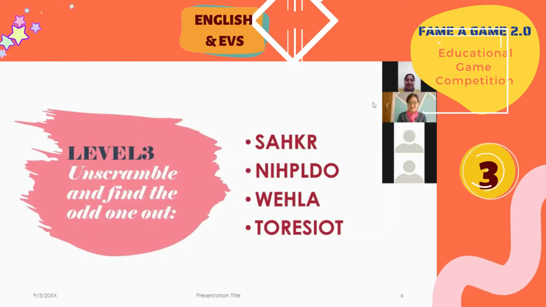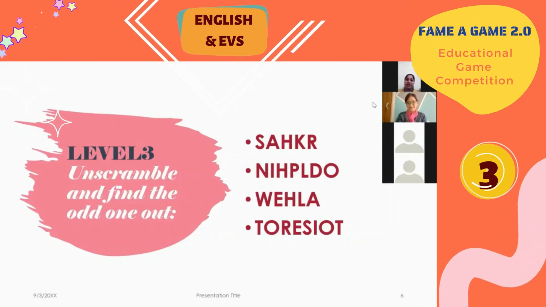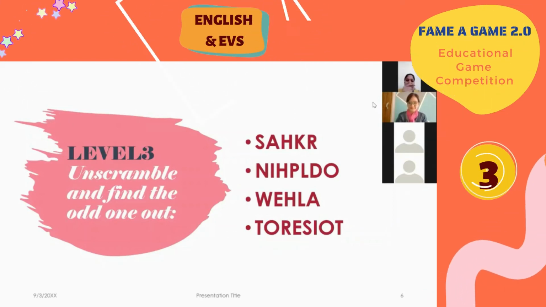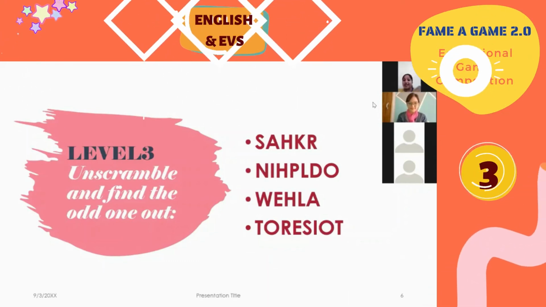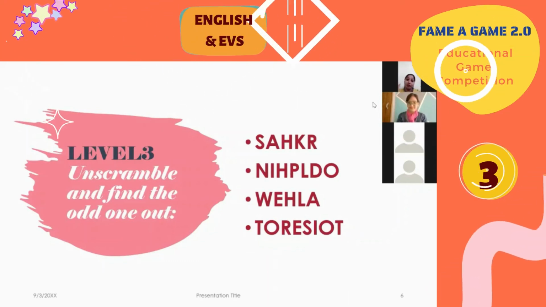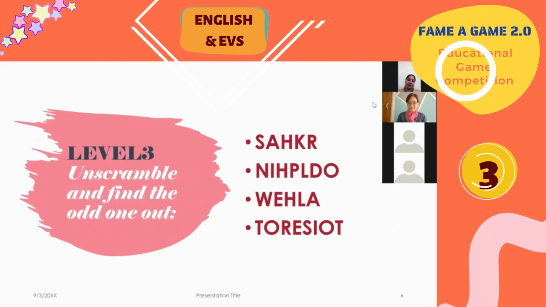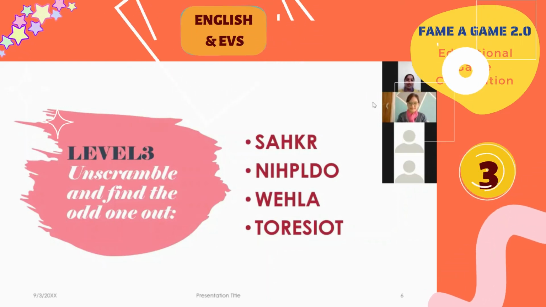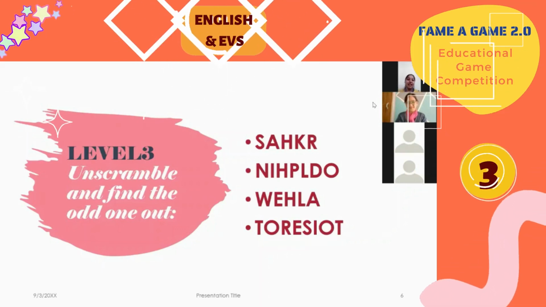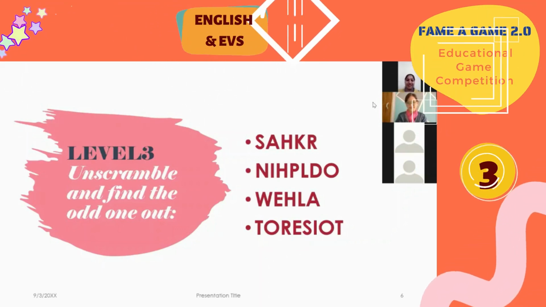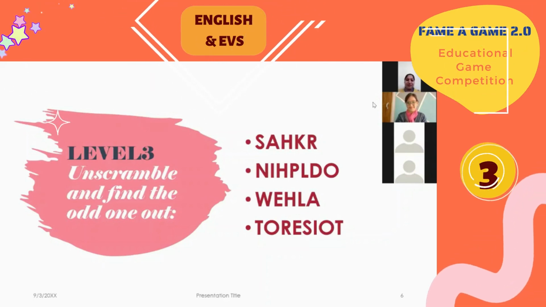So this is about our game. This is a word game. In the first one, the pictures and the small words are there. In the second one, the pictures are at the side and the words are aside, and they have to unscramble and find out. And in the third one, the pictures are not there. They have to think properly about whichever word it will be, find it out, and they will clear the level. So this is about our game.